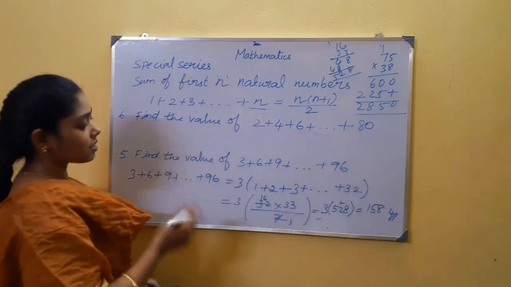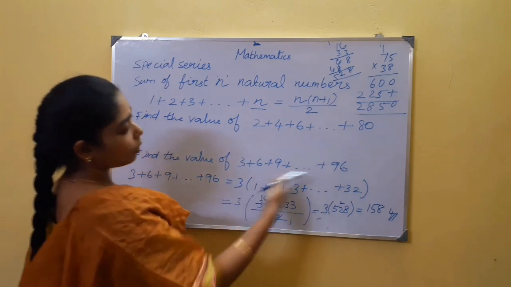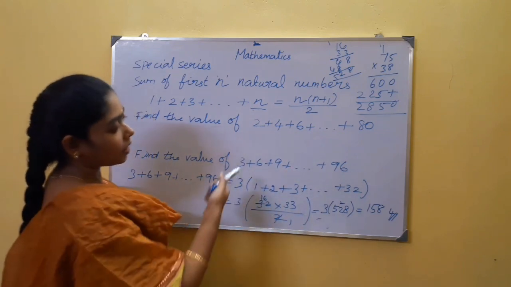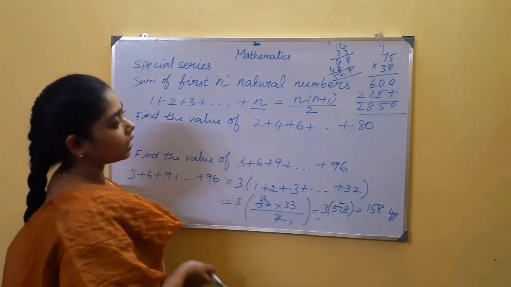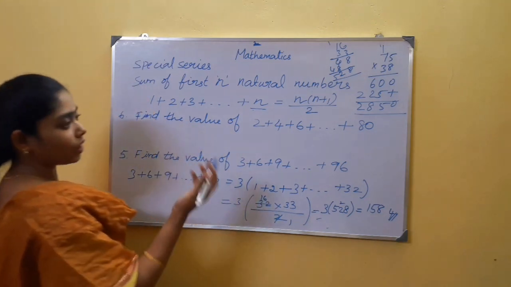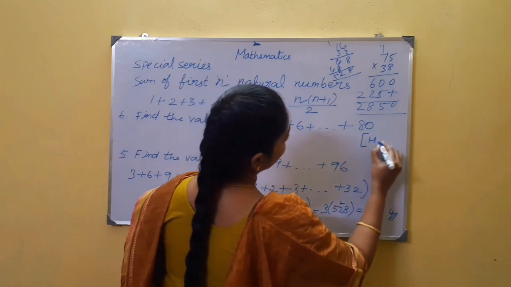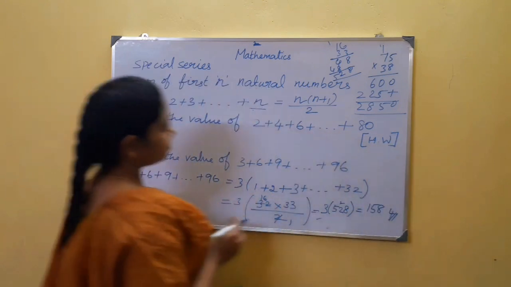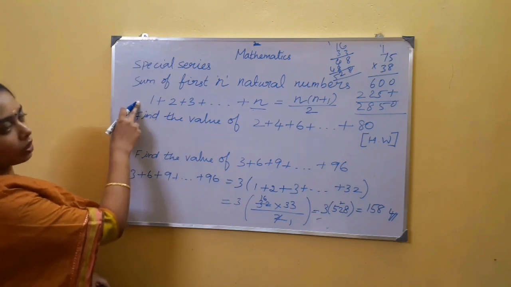The hint is the same one. You can take 2 as a common factor outside, because each and every element in this series is a multiple of 2, just as in the previous problem every member was a multiple of 3. Take this as homework. So we have seen 6 problems based on this one particular formula.